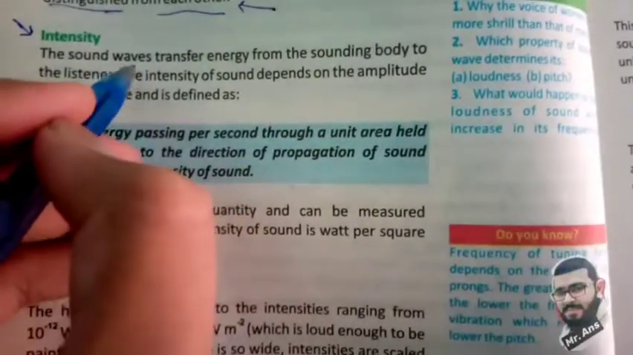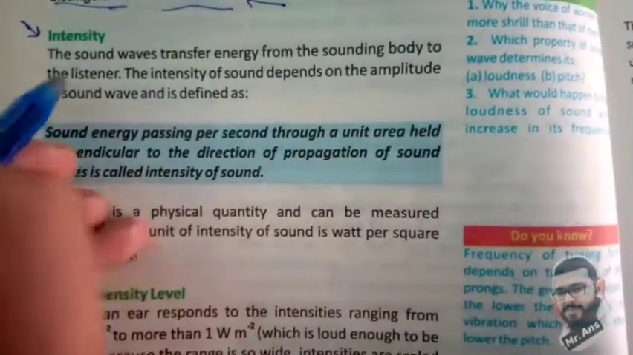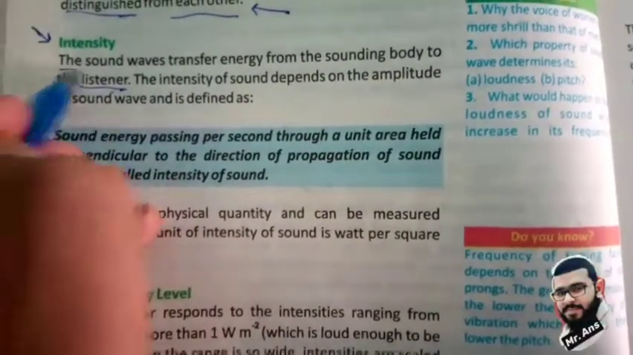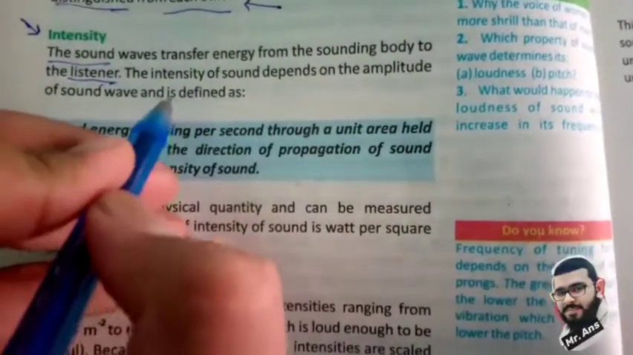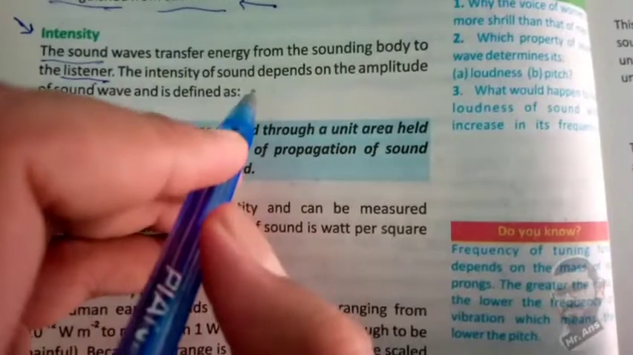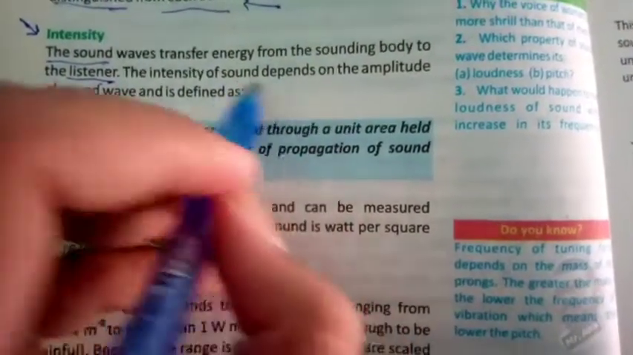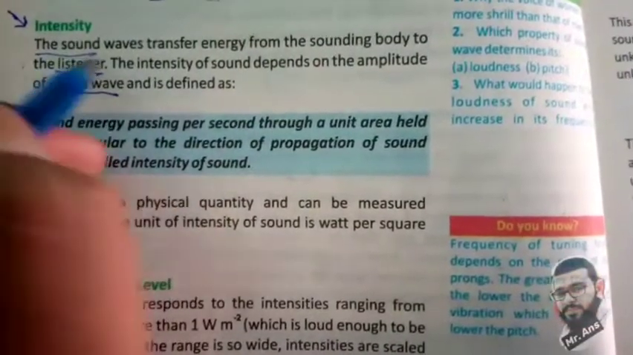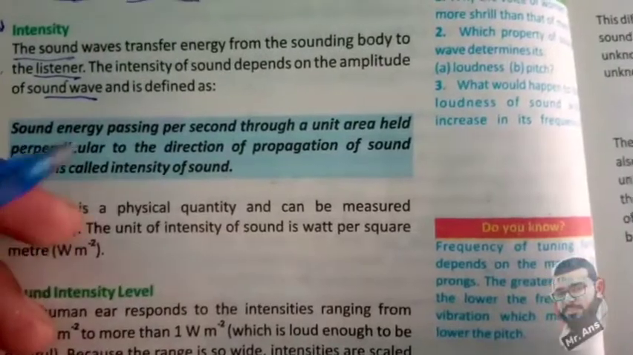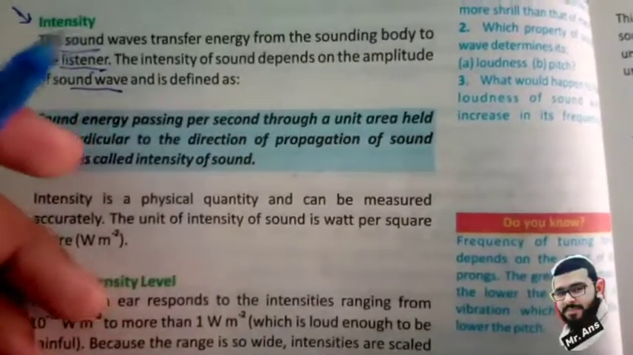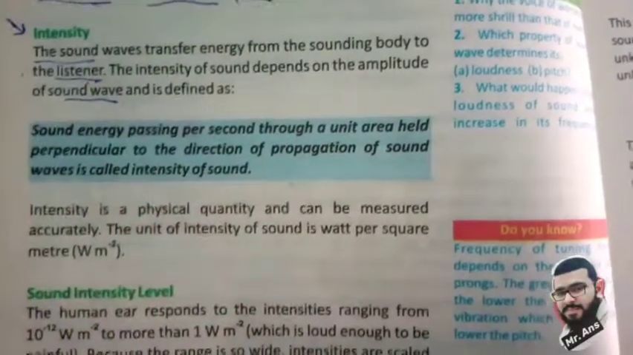In this video, we have a topic on intensity. The sound waves transfer energy from the sounding body to the listener. The intensity of sound depends on the amplitude of the sound wave. So one thing is sure: the sound wave transfers energy from one place to another, from the sounding body to the listener. So the intensity also depends upon the amplitude of the sound wave.